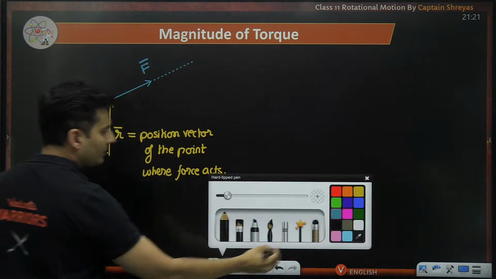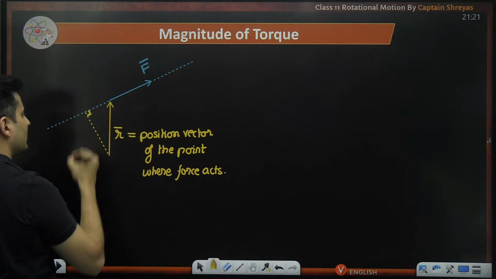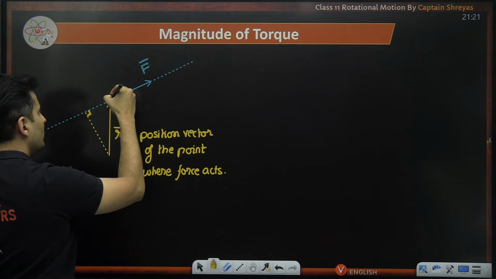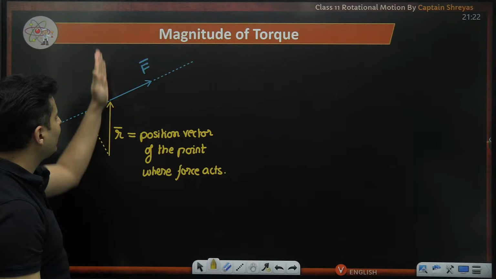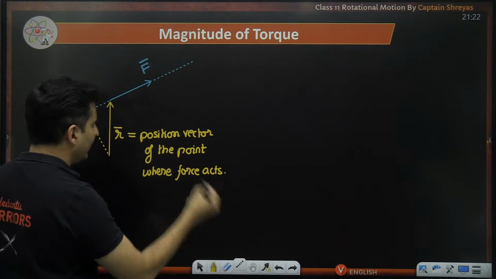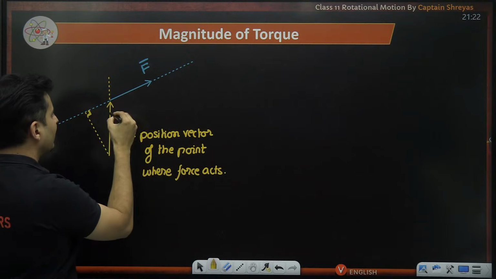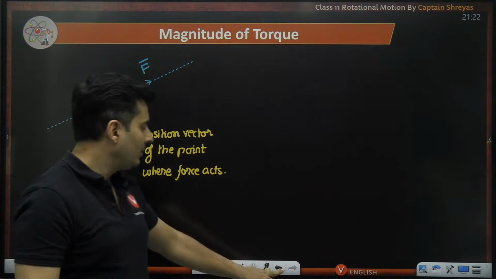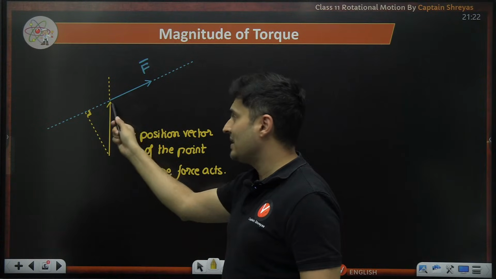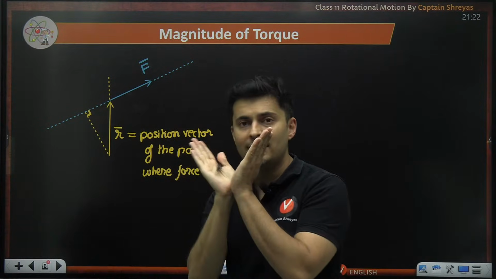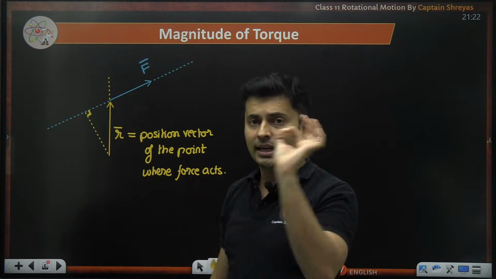Like this. You drop a perpendicular onto it like this. Now, if you observe carefully, the angle between r vector and f vector is right over here. If this is your r vector and this is your force vector, do not take this as the angle. Remember, the angle between the vectors is never chosen when their heads and tails are matching. Rather, when their tails are together or their heads are together, only then you can measure the correct angle.